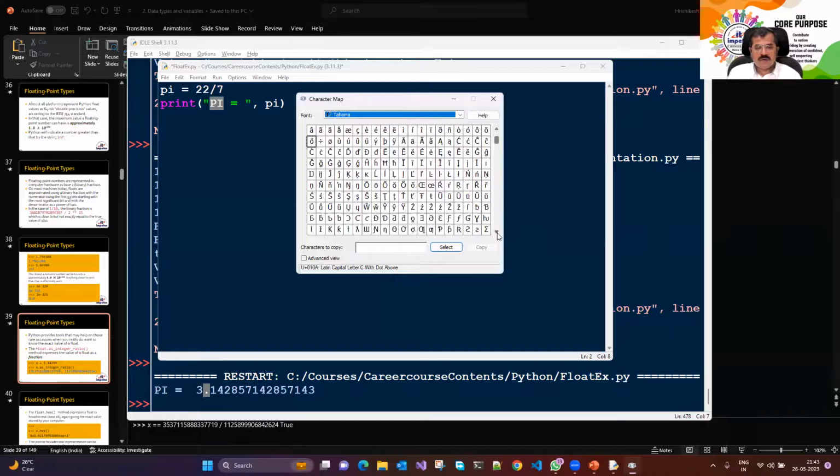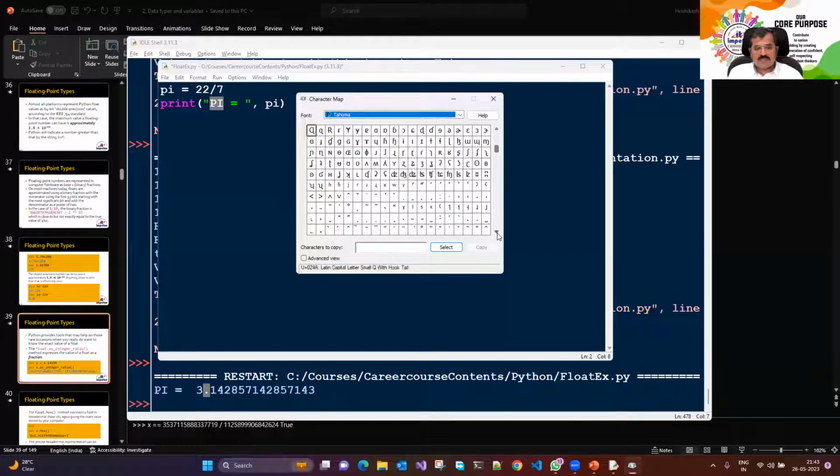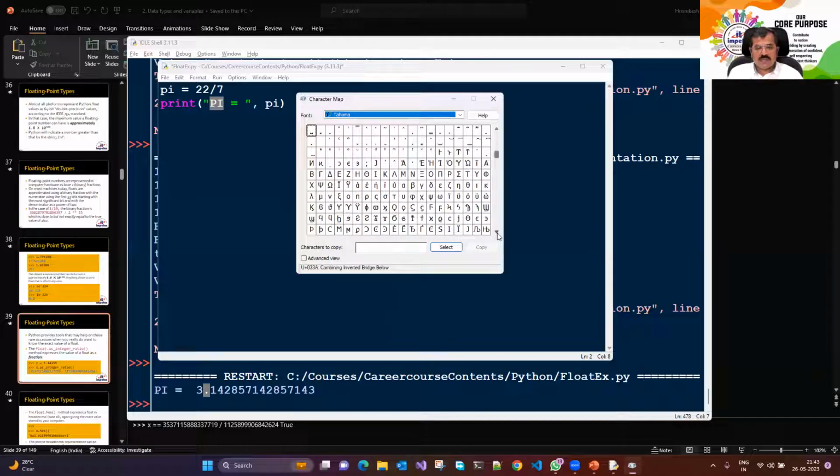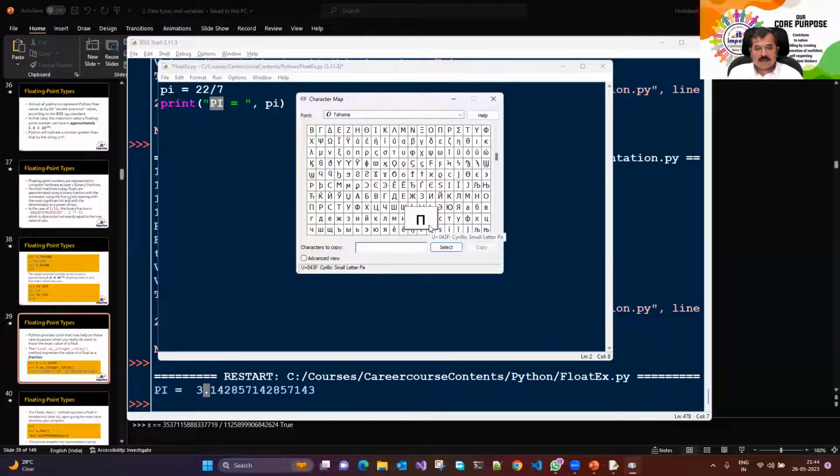Yes, and we could figure it out. There are multiple ways to do that. This is one way in Windows. I'll show you other ways. But if you can see pi anywhere, let me know. Even if you don't find it, I'll show you how to do it. Is this pi? No, it looks like pi, but this is not pi. It's a small letter p. That was not pi. There's alpha, beta, theta, so pi should also be somewhere.